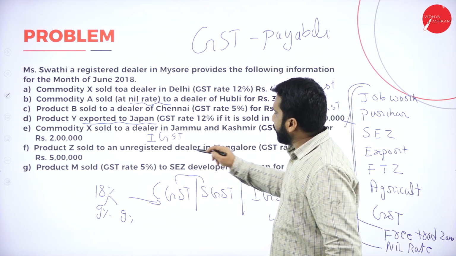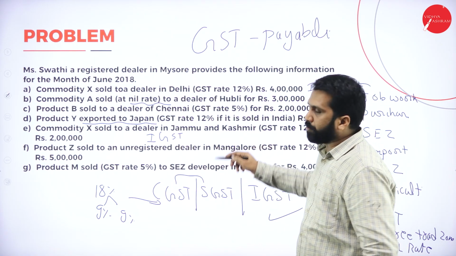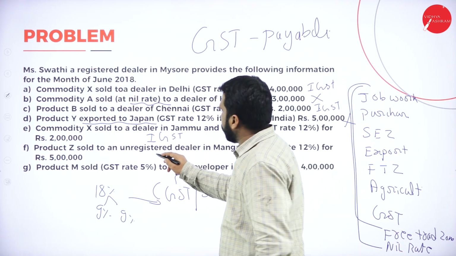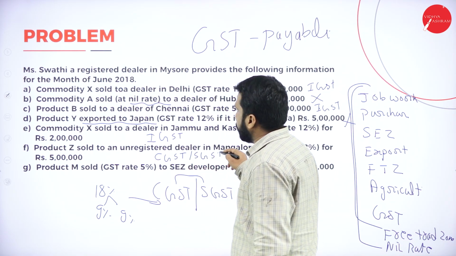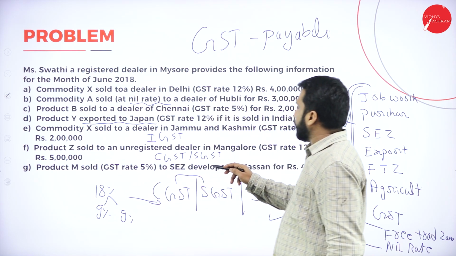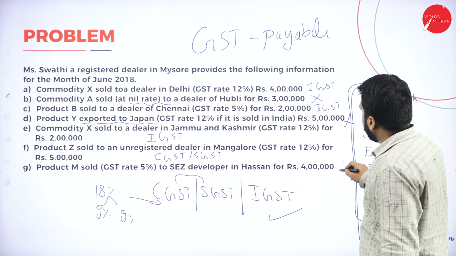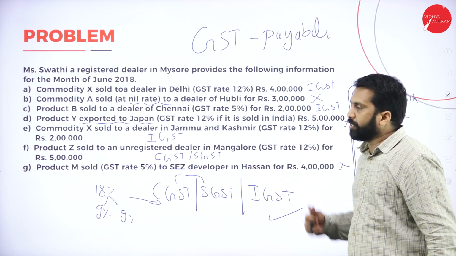Product Z sold to an unregistered dealer in Mangalore. Mangalore is where? Within Karnataka. So it will be CGST and SGST. Product M sold to this special economic zone will not come because I have given you the list.